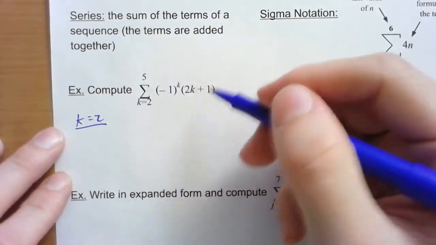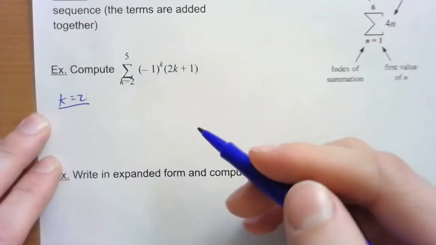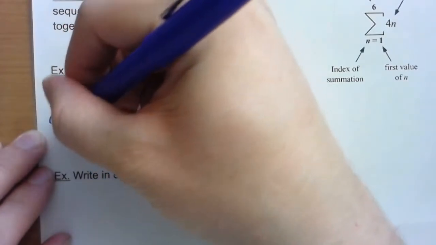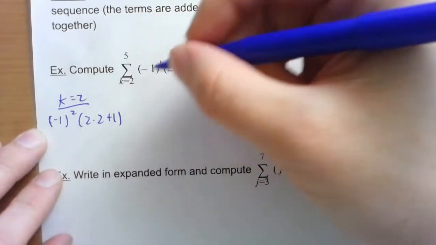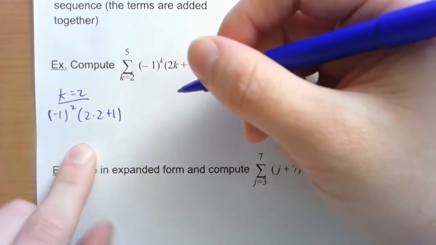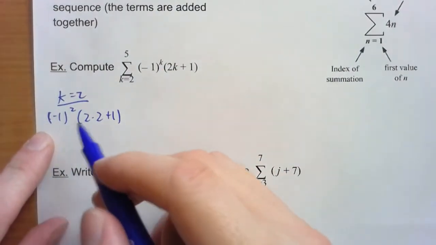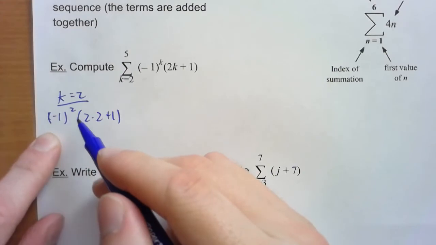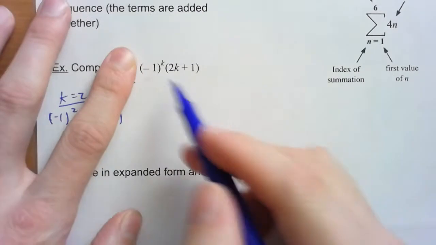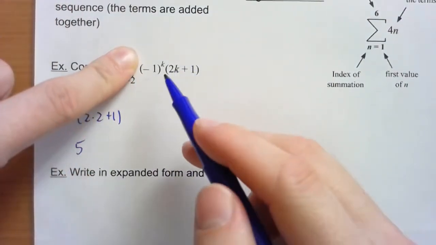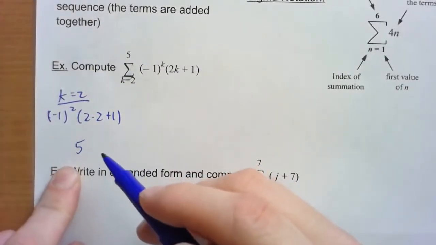And we're going to plug it into the formula. We're going to figure out what the second term is for this sequence, for this formula, for this function. So plug it in. So we'll have (-1)^2 times (2 times 2 plus 1), and that's our second term, whatever number that is. (-1)^2 is just +1. 2 times 2 is 4, plus 1, so that's 5. So for this sequence, the second number in the list would be 5. But for this problem, that's the first one we want to start with.